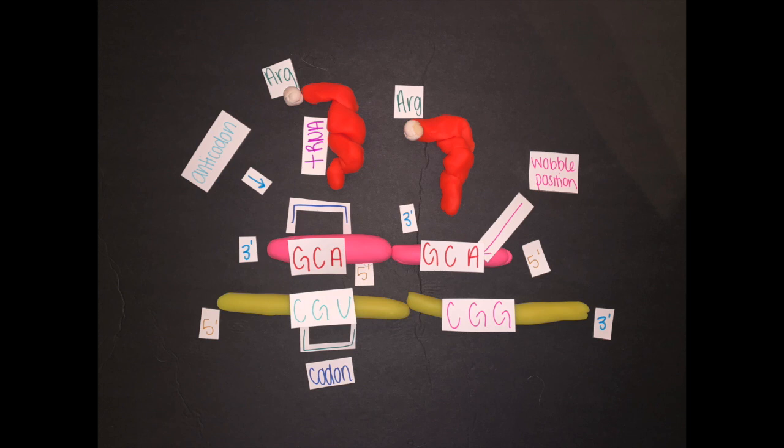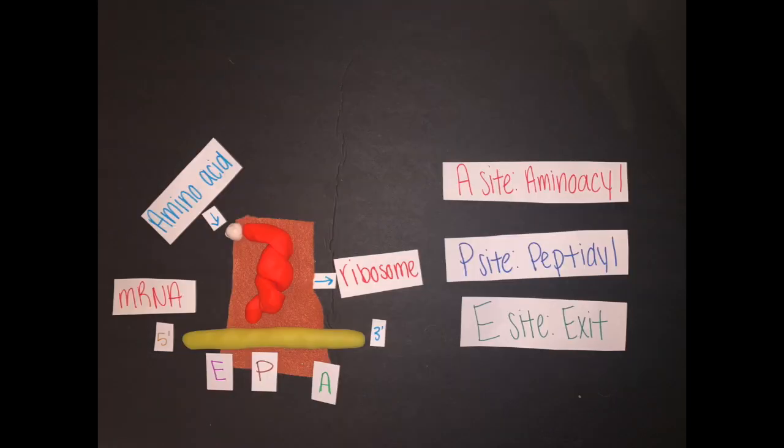as you can see. Ribosomes contain three sites that hold tRNAs. You have the A site, which is aminoacyl, the P site, which is peptidyl, and the E site, which is the exit. Now is discussion time.